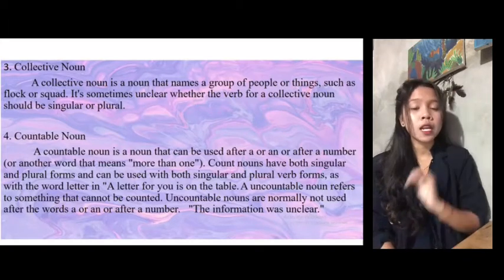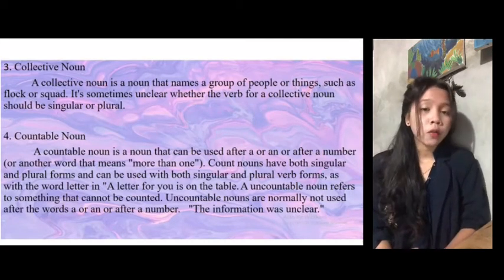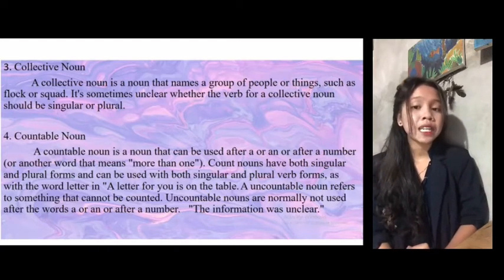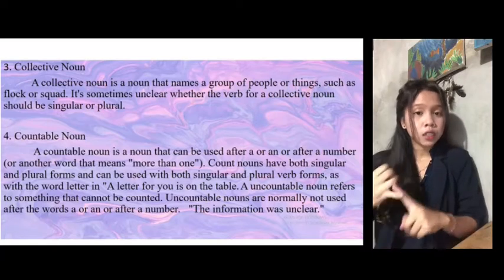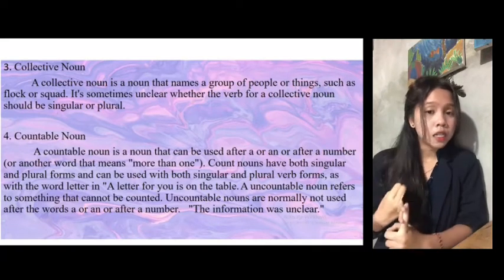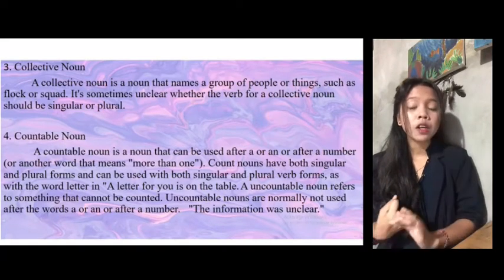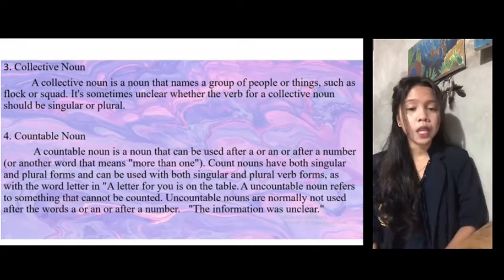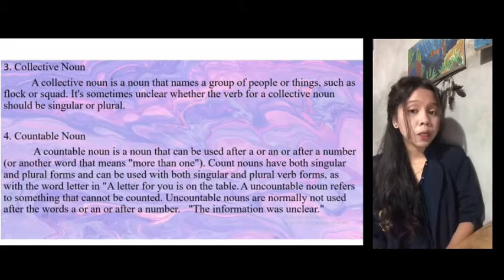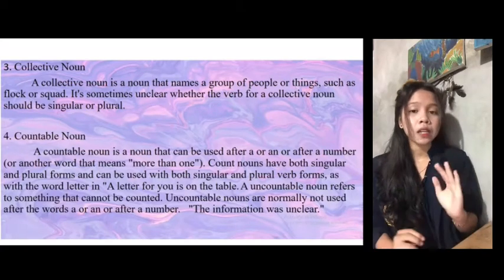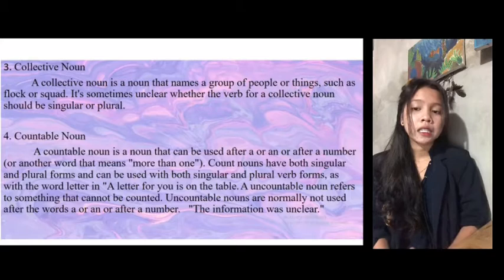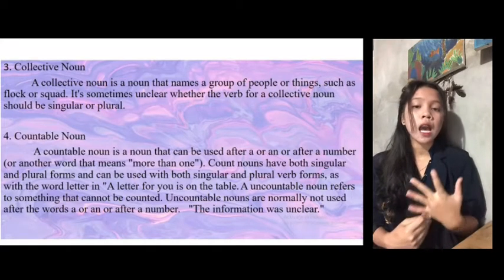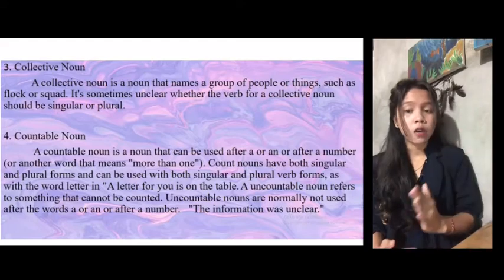And number four is countable noun and uncountable noun. A countable noun is a noun that can be used after a, or an, or after a number, or another word that means more than one. And an uncountable noun refers to something that cannot be counted. Uncountable nouns are normally not used after the word a or an, or after a number.